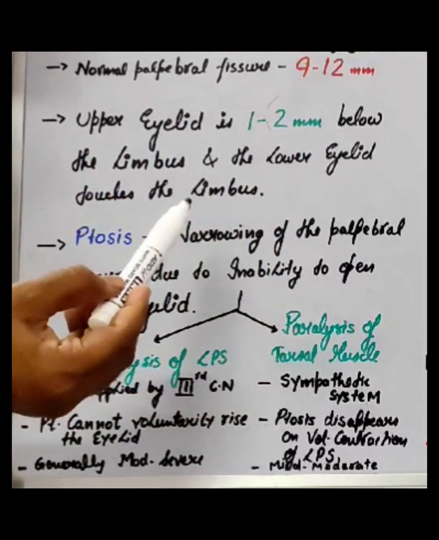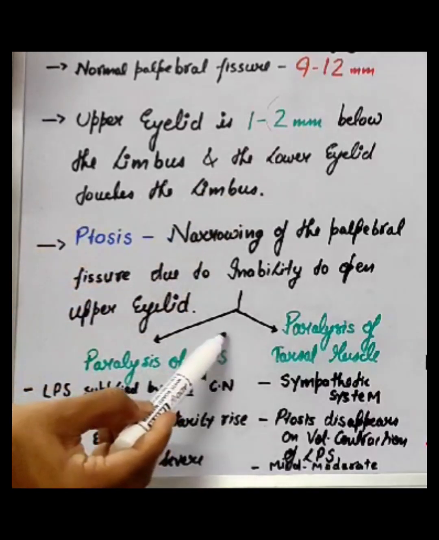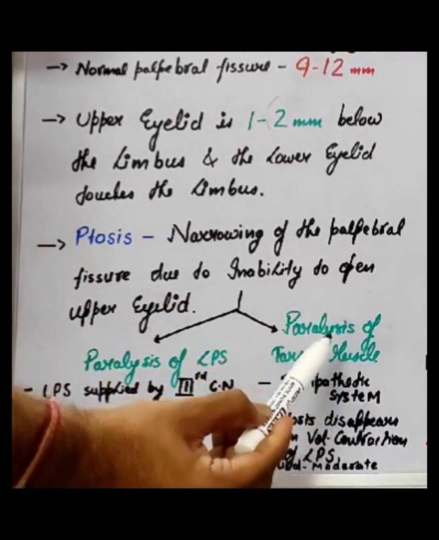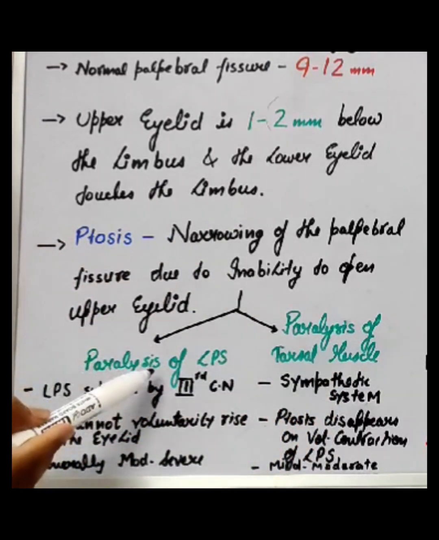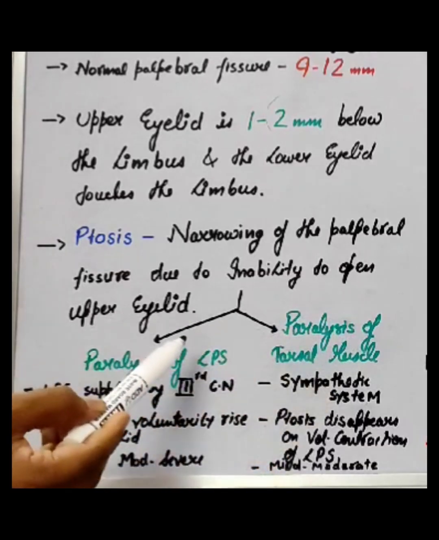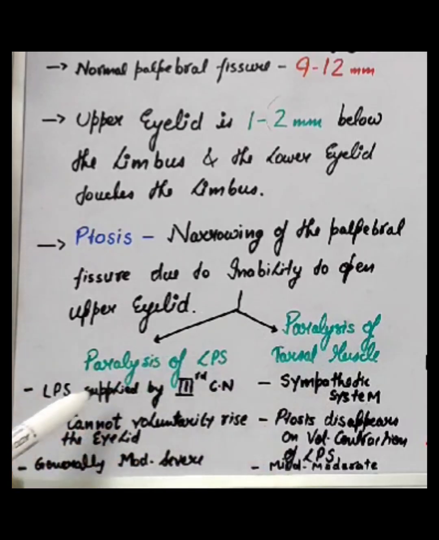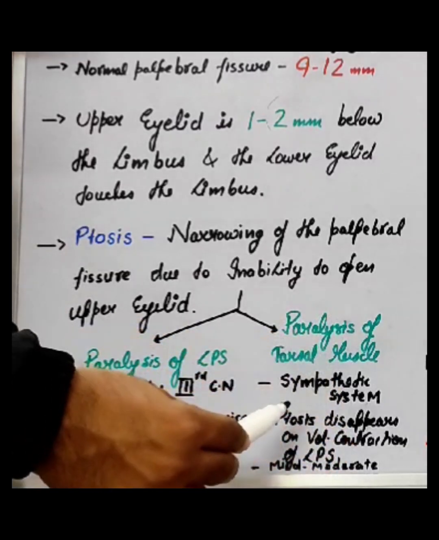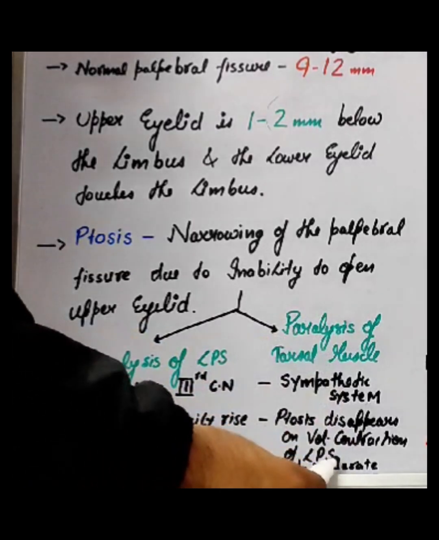Now ptosis can be due to paralysis of two muscles. One is our LPS, that is levator palpebrae superioris, and one is our tarsal muscle or the Müller muscle. The LPS is supplied by the third cranial nerve, whereas the tarsal muscle is supplied by the sympathetic system. When there is paralysis of the LPS muscle, the patient cannot voluntarily raise the eyelids. Whereas if paralysis of the tarsal muscle is there, the patient can voluntarily raise the eyelids. In LPS muscle paralysis, generally moderate to severe ptosis is there, whereas in tarsal muscle paralysis, that is Horner syndrome, mild to moderate ptosis is there.